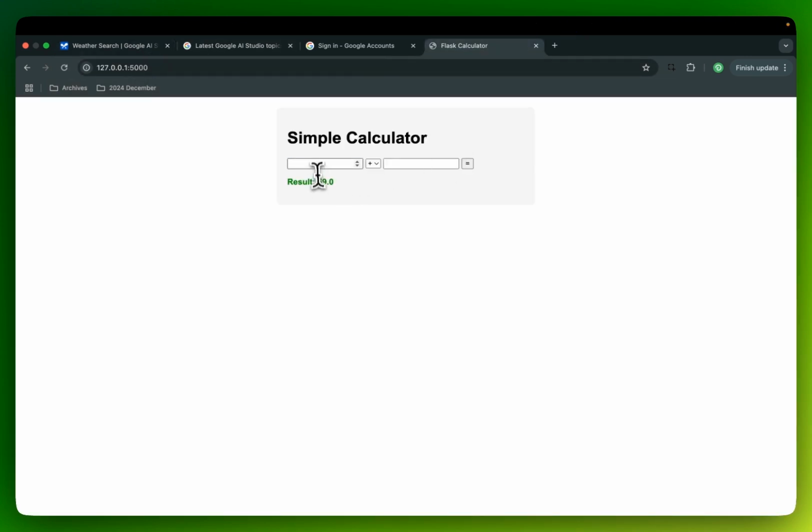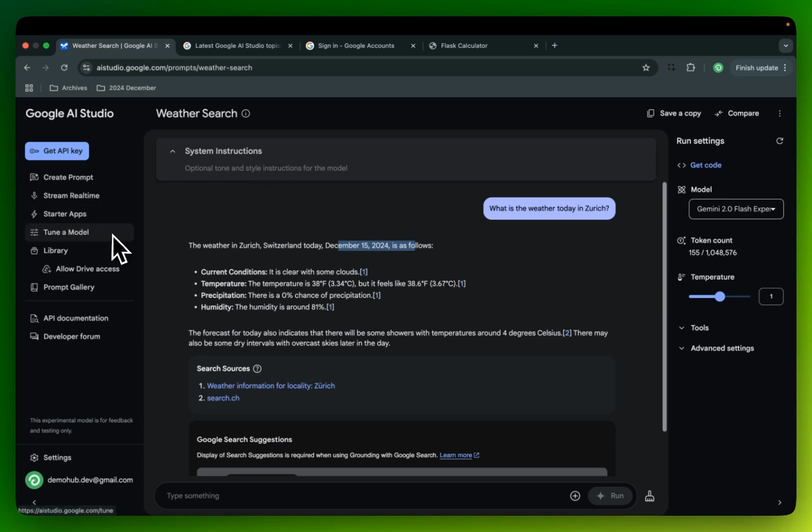And by the way, the calculator app I was showing is a simple calculator app that works, just a Flask app. You can take two numbers, multiply them, and it will give you the result here. That's what Gemini was trying to explain for us.